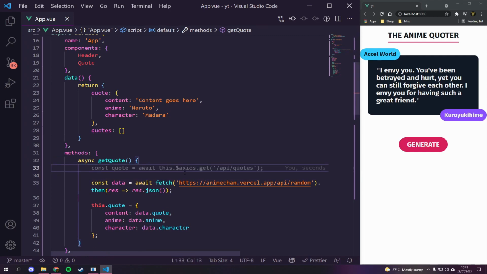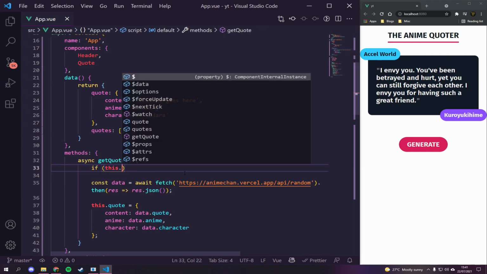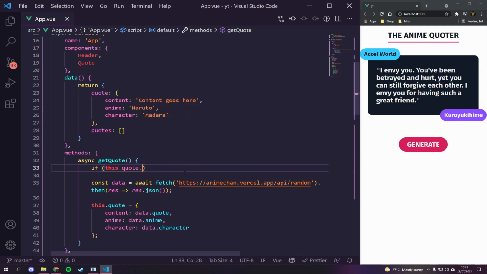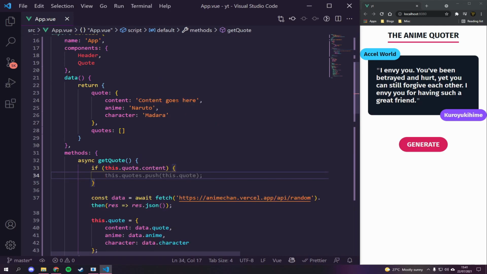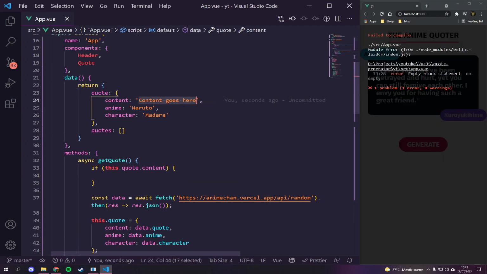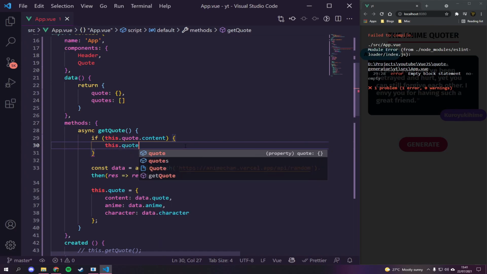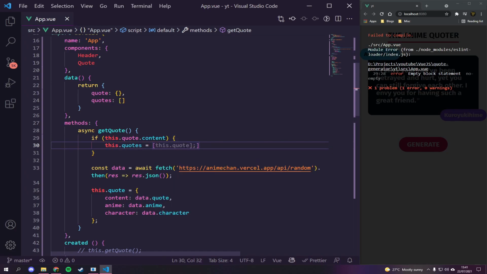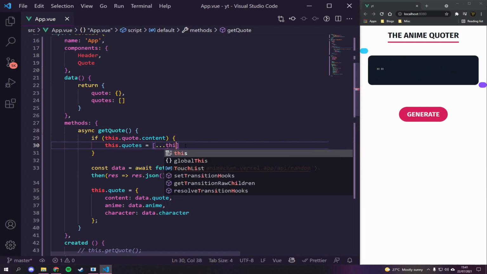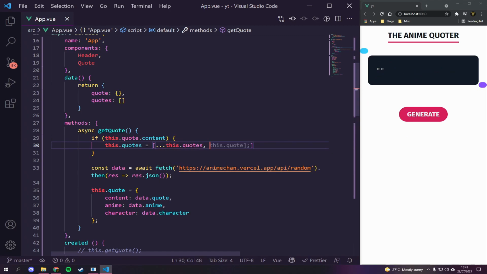We're just going to say if this.quote.content. So if we have content, spoiler alert, we won't actually have content the first time because it's going to be blank. If we have content, then it basically means we already have a quote. So we're going to say this.quotes is equal to this.quotes with this.quote.